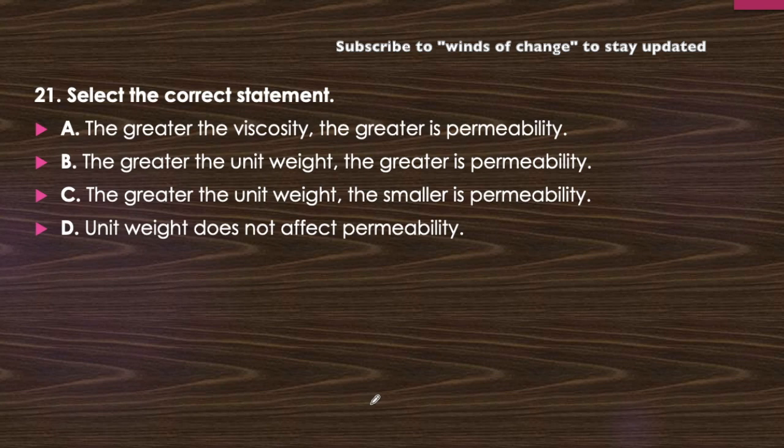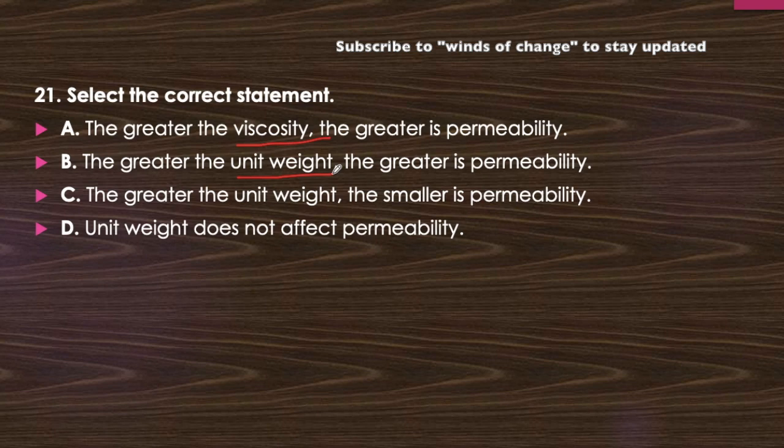Select the correct statement. The greater the viscosity, the greater is permeability. Is it true? The greater the unit weight, the greater is permeability. The greater the unit weight, the smaller is permeability, or unit weight does not affect the permeability. Now, for the relation of permeability, there are two factors discussed here. First is viscosity, second is unit weight. Now we have to find out the relation of permeability with respect to unit weight. So just think about it, which relation describes it. Have you read about it? Take your time.